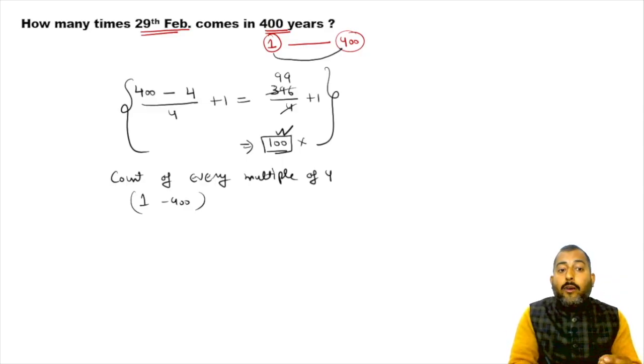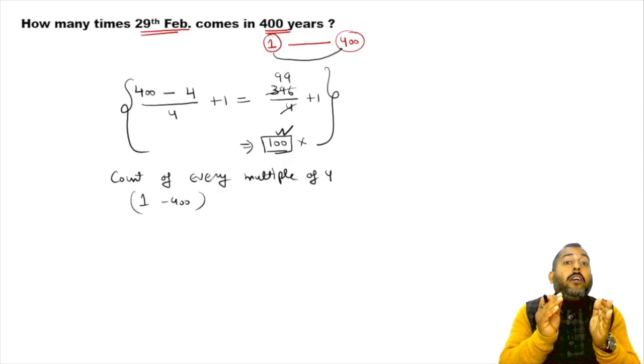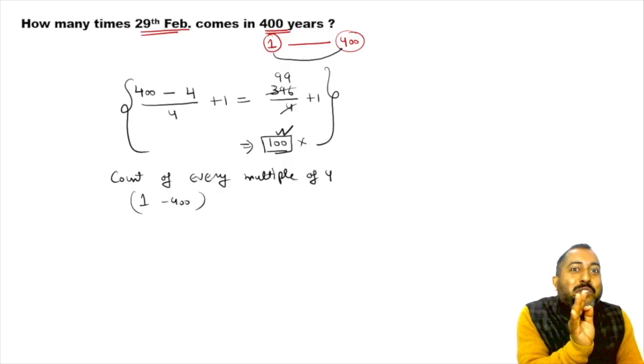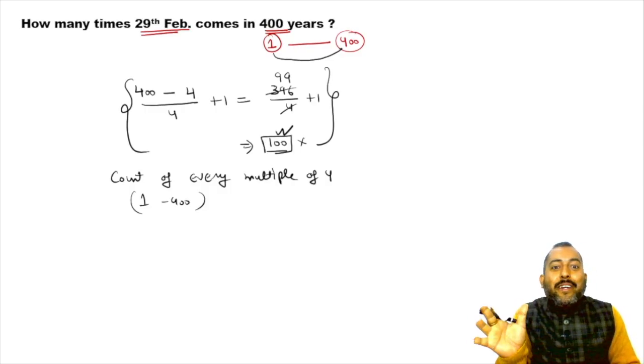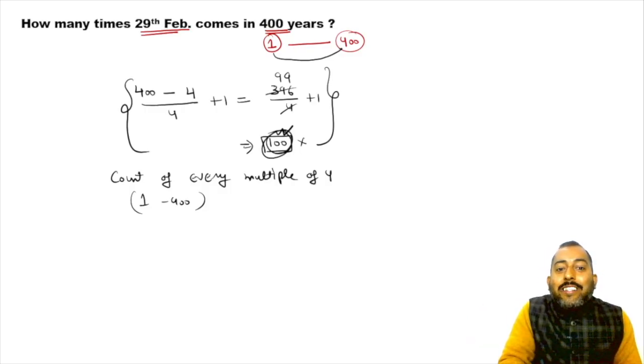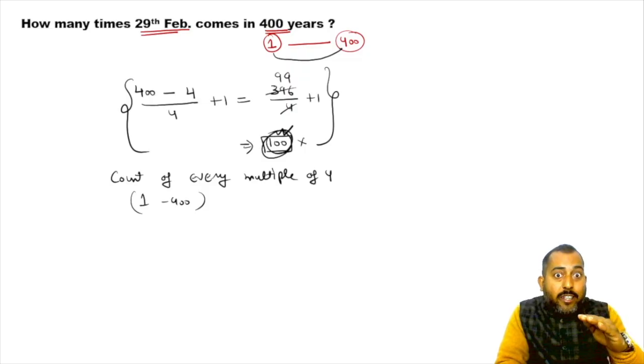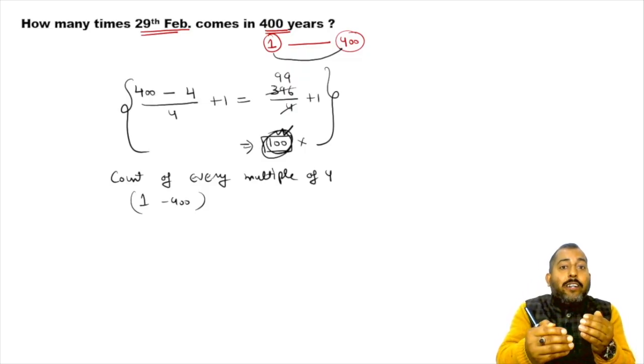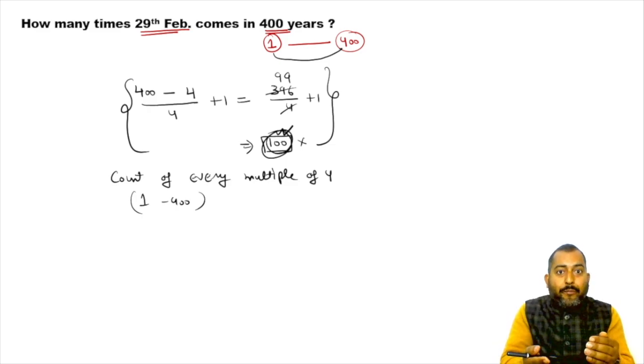But we know that every multiple of 4 except centuries is a leap year. So in this 100, the formula has calculated centuries also.